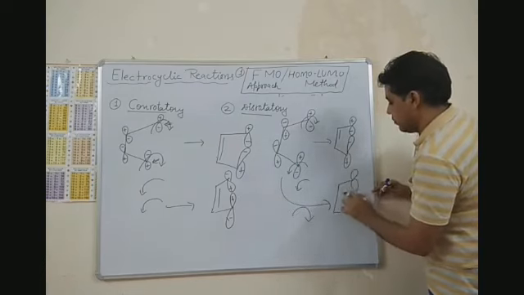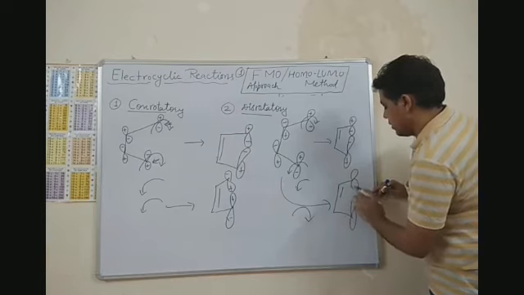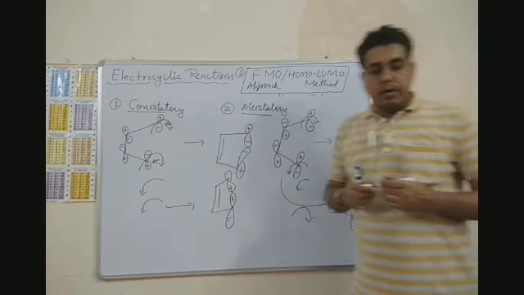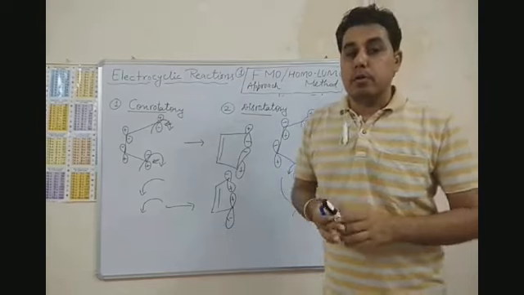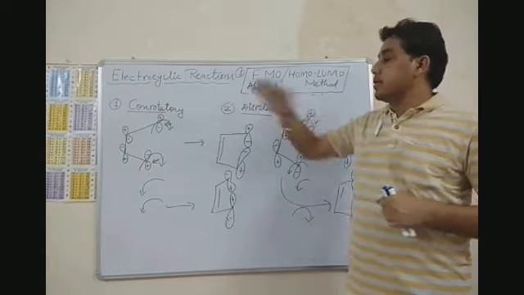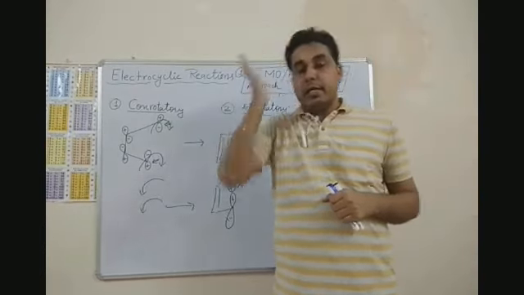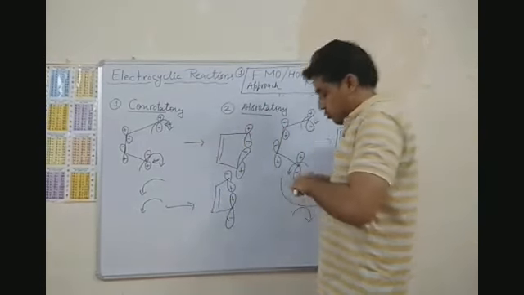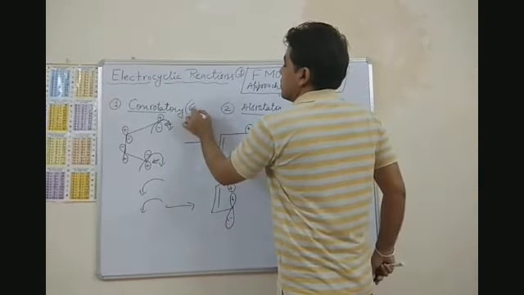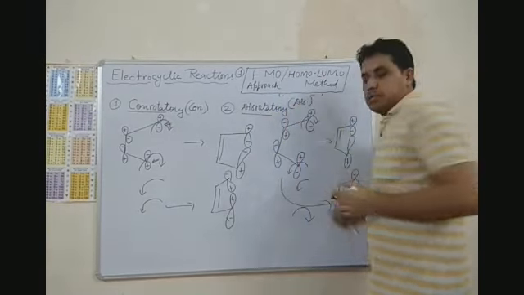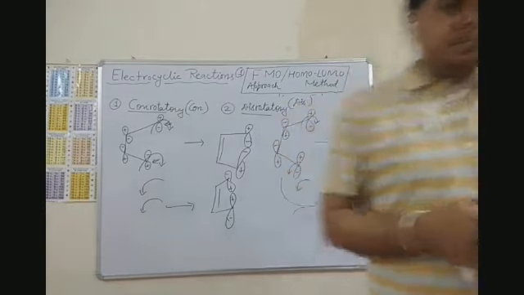Now if I rotate the upper one in anti-clockwise direction and the lower one in clockwise direction, then I will see the orientation of lobes like this. Plus plus will overlap and will form a sigma bond. So these two types of rotation are there in electrocyclic reactions, right? Okay, conrotatory and disrotatory. In short, it is written as con and it is written as dis.